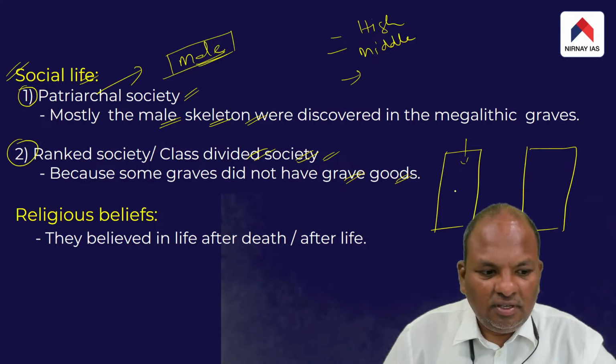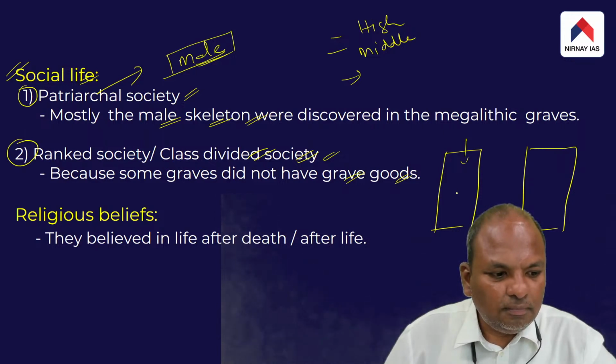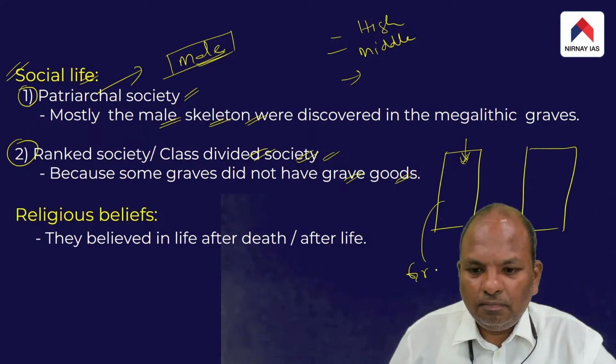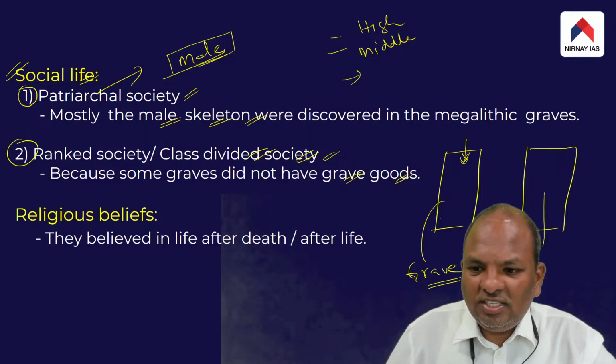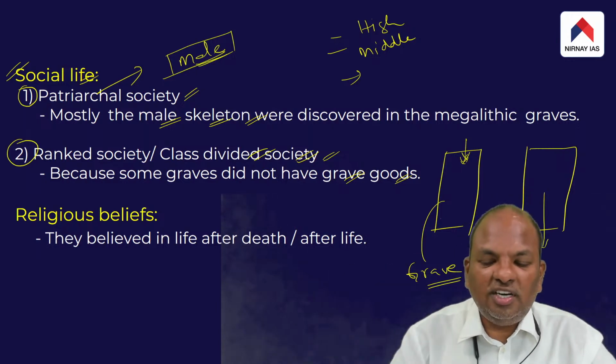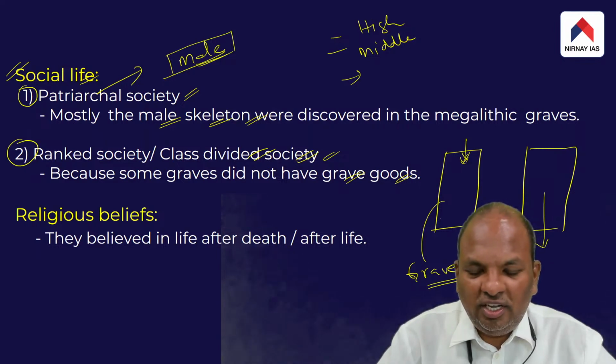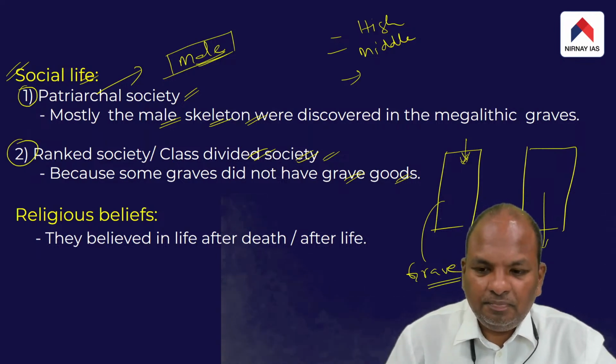In some graves, grave goods were discovered, while in some other graves, grave goods were not. What does it indicate? It indicates the existence of differences in society on the basis of wealth.